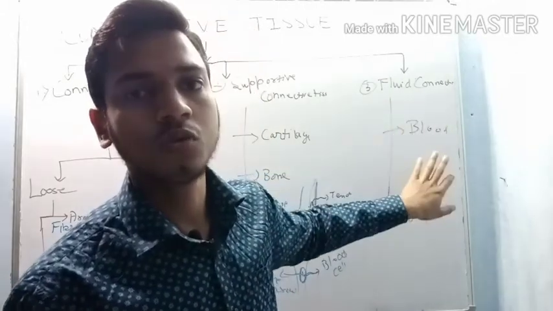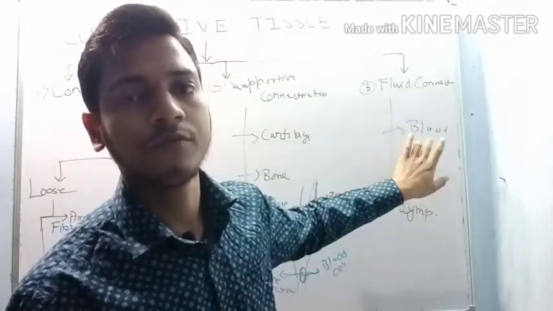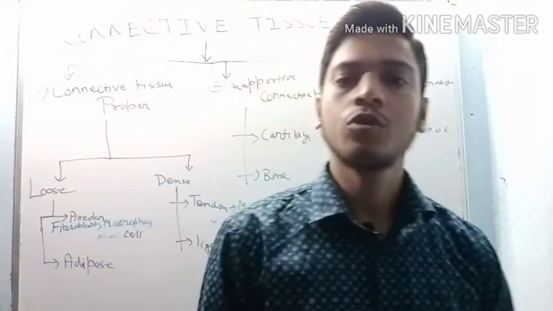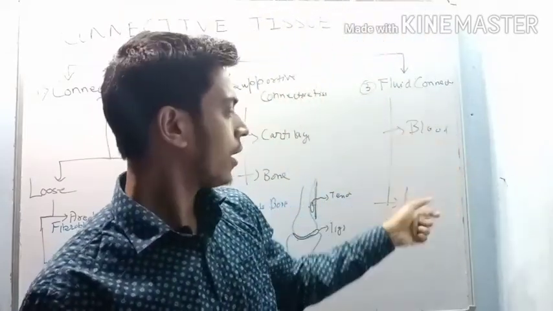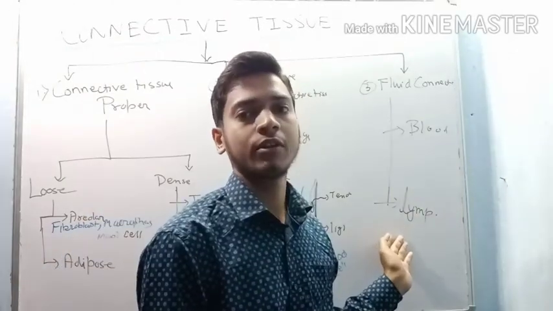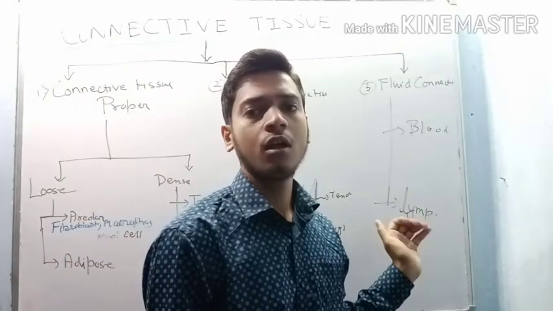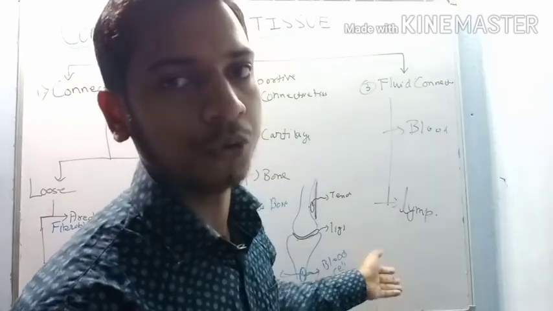Now coming to fluid connective tissue. In fluid connective tissue, two forms are present, blood and lymph. Blood helps to transport different types of substances from one part of our body to another. Next is lymph, a watery fluid present in our body, which helps in immunity and provides immunity in our body.